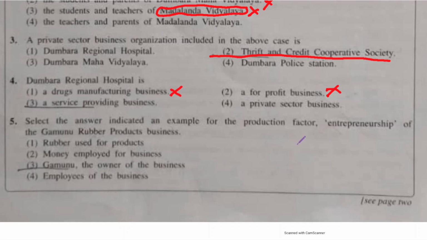3, a service providing business. Yes, it does provide a service. It's not going to be a manufacturing business. So the third one seems to be the correct one. Fourth one, a private sector business.